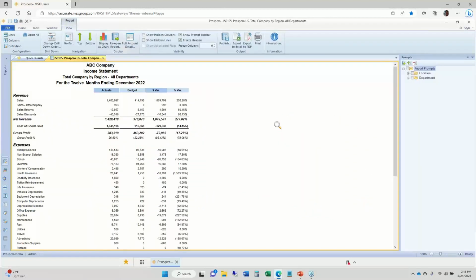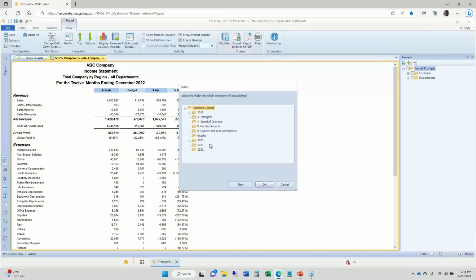I mentioned earlier that any report you generate, you can send those to the screen, out to the printer, Excel, PDF. You can do that also after you have run the reports. At the top, I've got icons to send this report to the printer, PDF, or to Excel, or that publish option, which lets me save a copy of this report, a static copy, so that these are the numbers that I know I released on this particular date and time. And if I go to publish, this is for 2022 data.